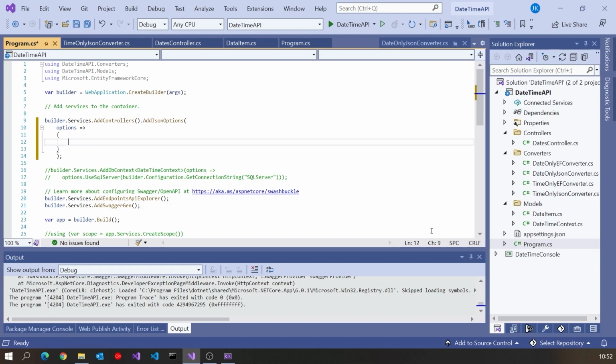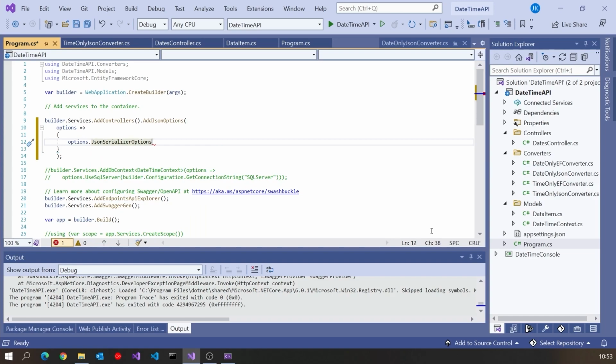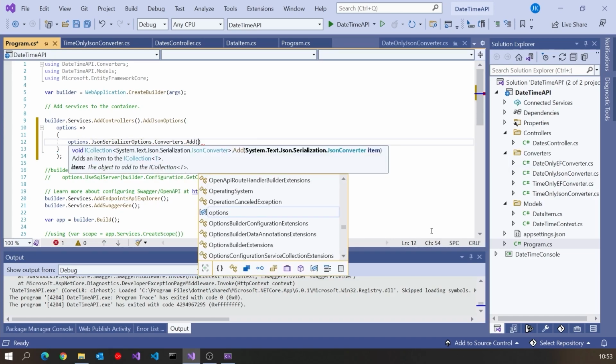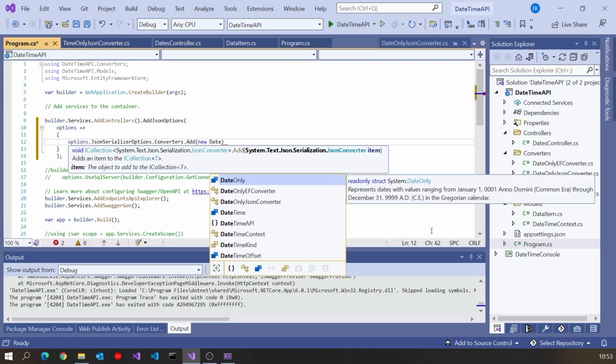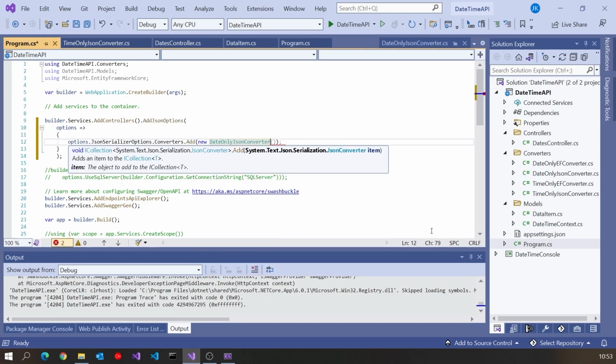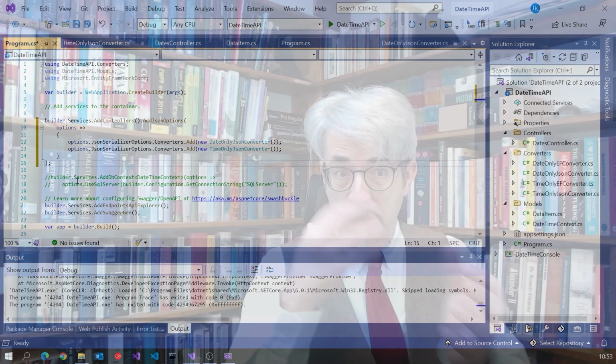We're going to say options.JsonSerializerOptions.Converters.Add, and then we give it new DateOnlyJsonConverter that we've got there. Then I need to add a second one because we've also got the time to deal with, so we'll put in our TimeOnlyJsonConverter. Those are the two that we've created, and that is how we can configure the JSON serialization to do whatever we like. In fact, we could do all sorts of other variants here, but that's what we've got there.